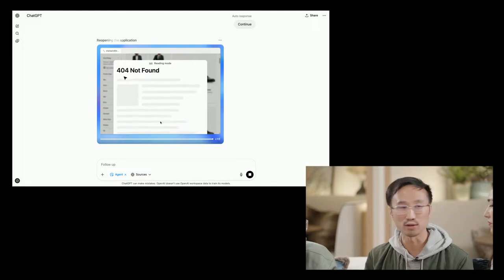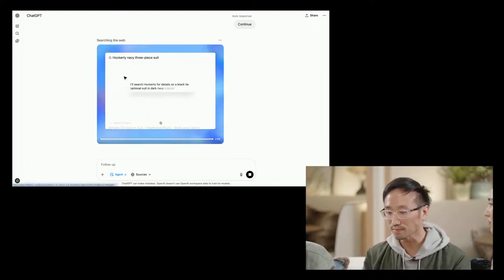That's right. Yeah, so to put this project in context, I want to give a bit of history. So a few months ago, we shipped Operator in January. And this was our agent that lets you do online tasks like book reservations and send emails. And then two weeks later, we shipped Deep Research. And Deep Research is a tool that lets you do in-depth internet research and output high-quality research reports. And after launch, we realized that actually these two approaches are deeply complementary.